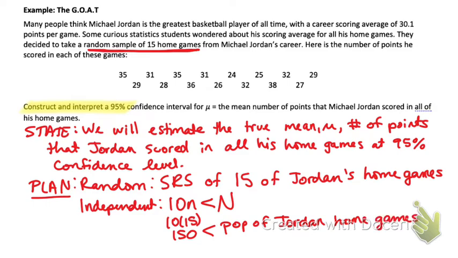We might need to bring in an expert. Hudson, how many home games are there approximately in an NBA season? Less than 150, okay. But Jordan played a long time. So this would be like all of his home games. Do you think he played more than 150 home games in his whole career? Probably. So we're probably good.